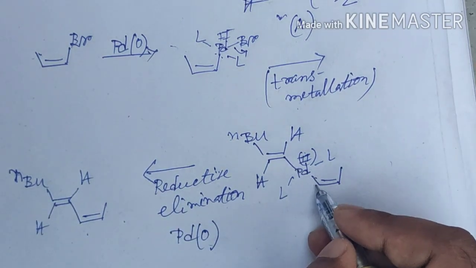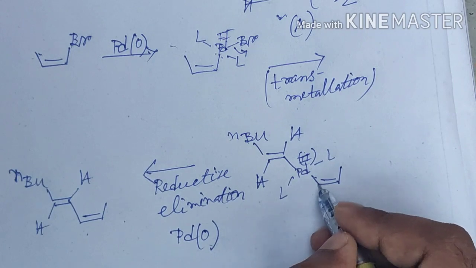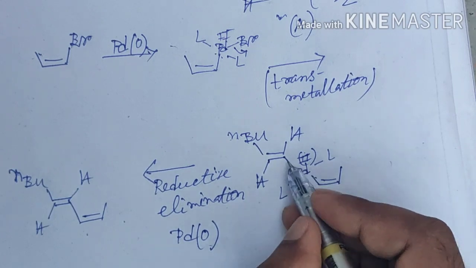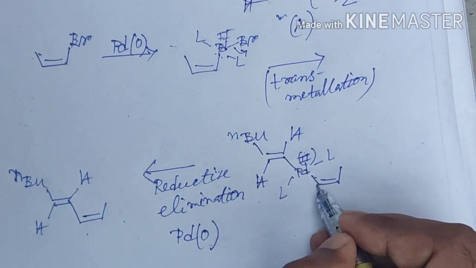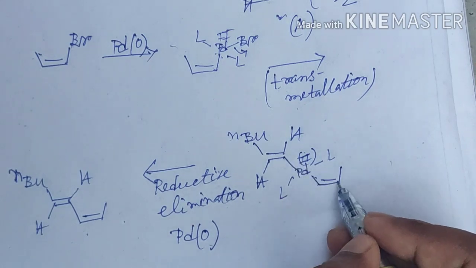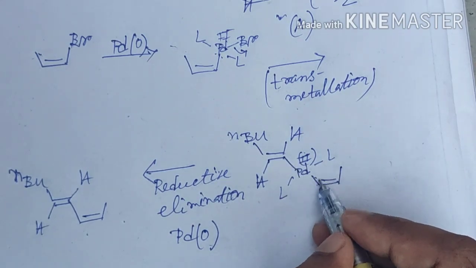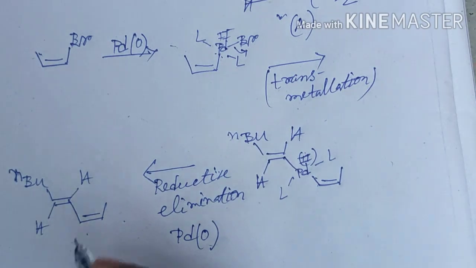Since during reductive elimination this carbon palladium bond will break, and this carbon bond will form, there will be no change in the orientation of this vinyl group, and the final product